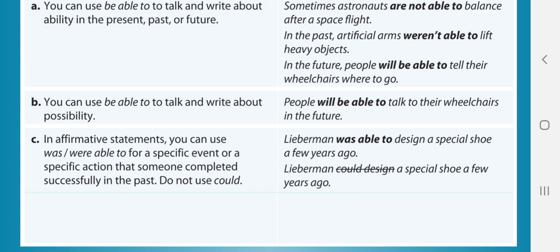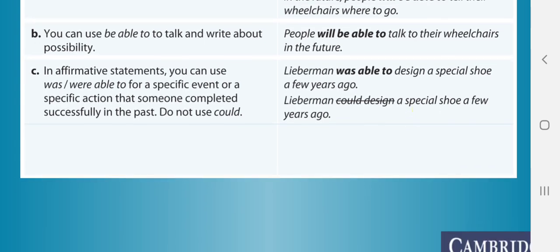Now, this is an achievement. It was completed. It is a specific action that was completed in the past. That's why we are using was able to. We are not able to use could here because the action is completed and it is not like a supposition, right?